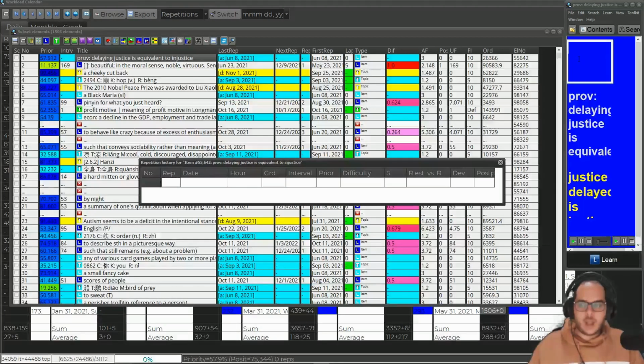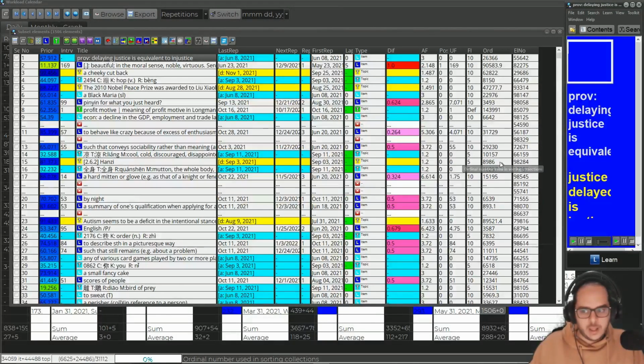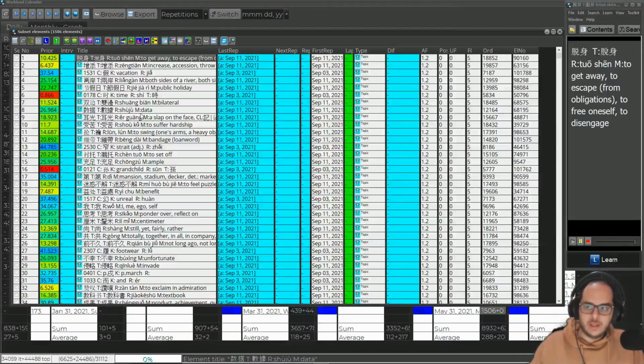Why, according to SuperMemo, did I do one repetition of this element that happens to be an item on May 31st? That doesn't add up. It's impossible. It's not registered, and I never erased repetition history in my life. How is that possible? Let me sort here by type. Wait a second. Those are Chinese topics. I imported these from an XML file I generated.